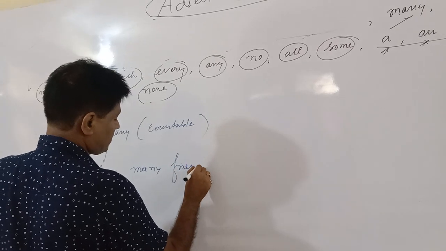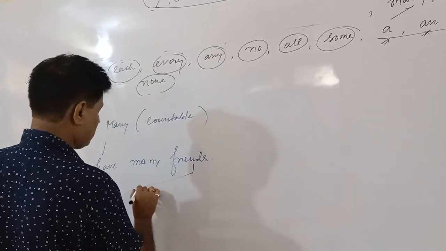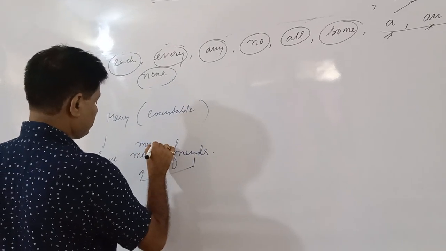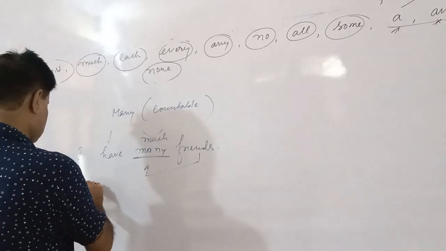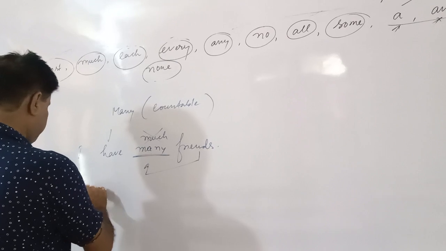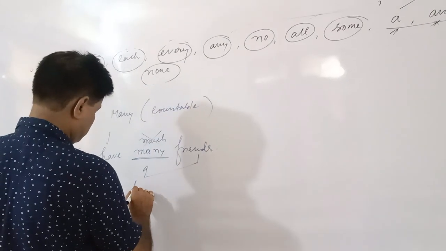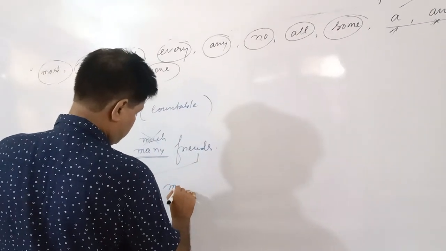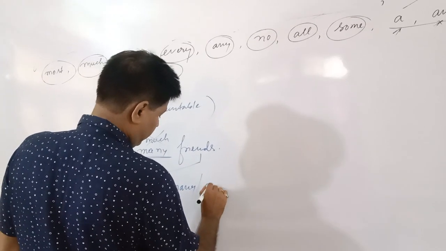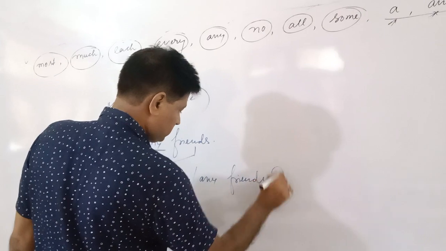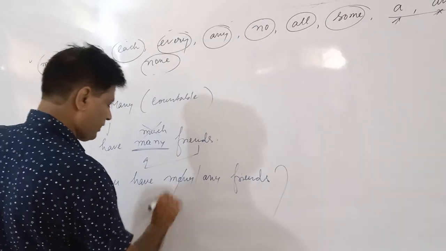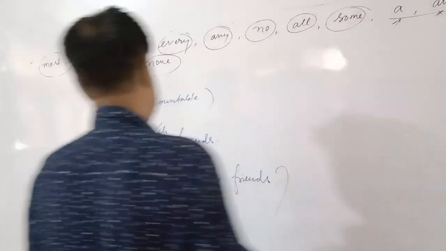Friends is a countable noun, so much will not be correct for you. Many will be correct. Do you have many friends or any friends? In the case of a question, you can't use many, here you use any friends.